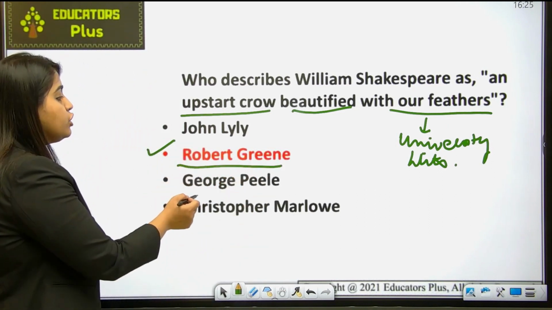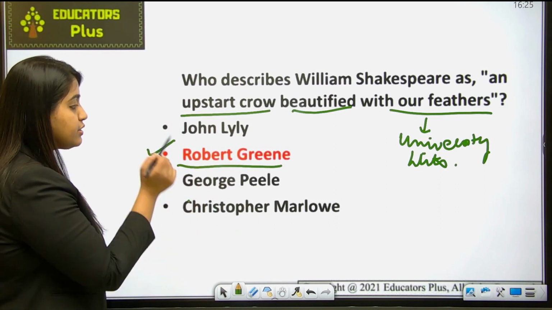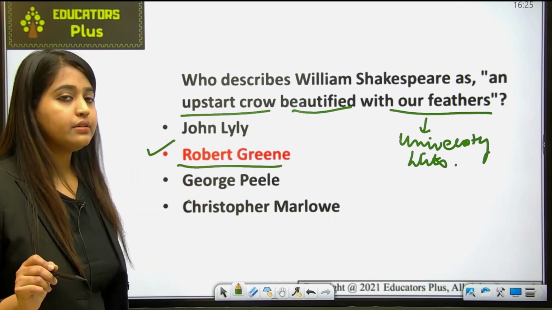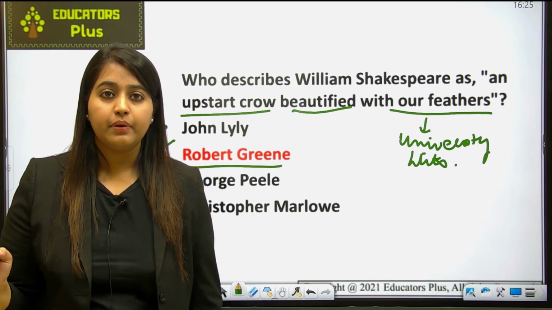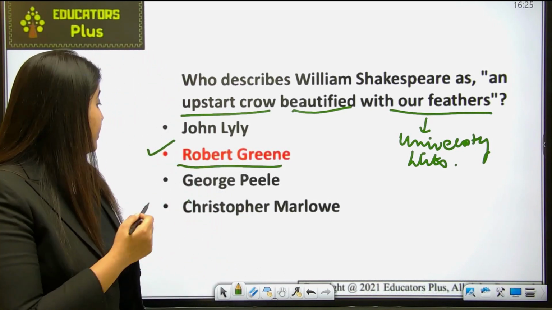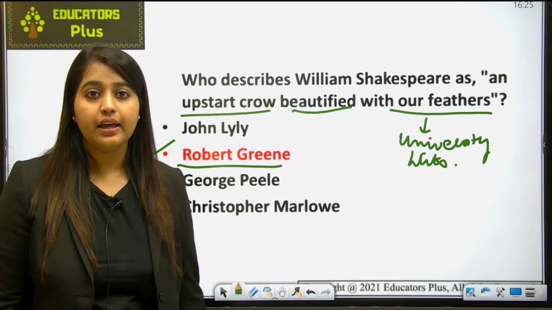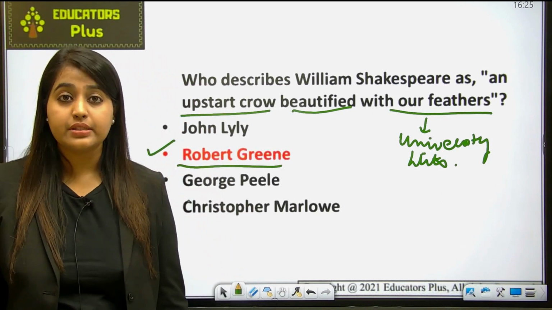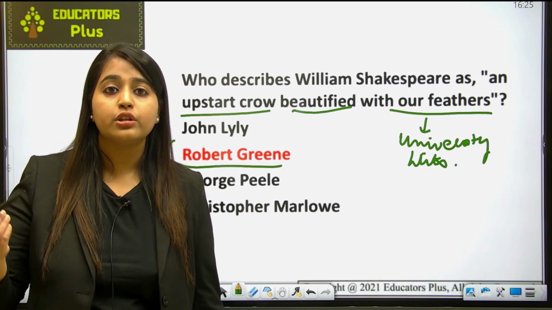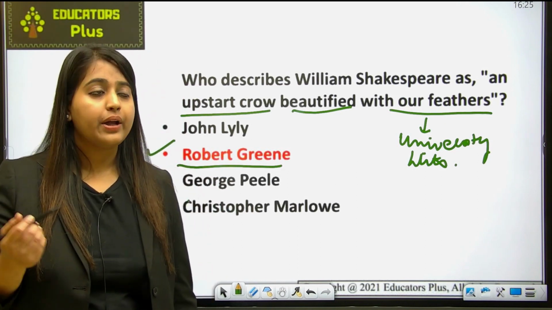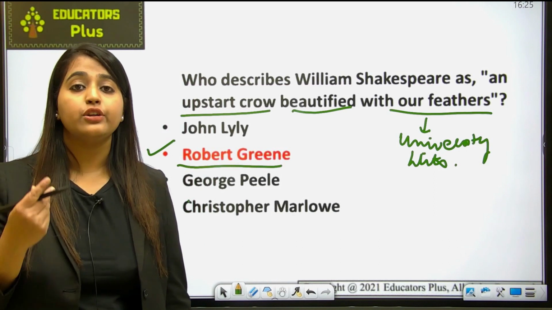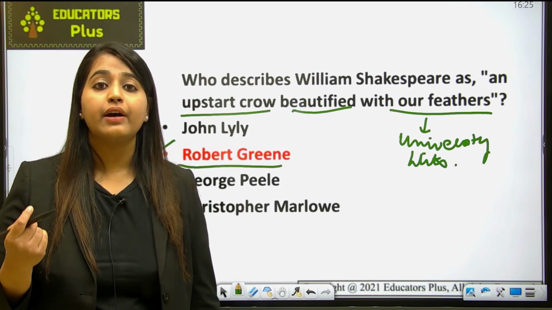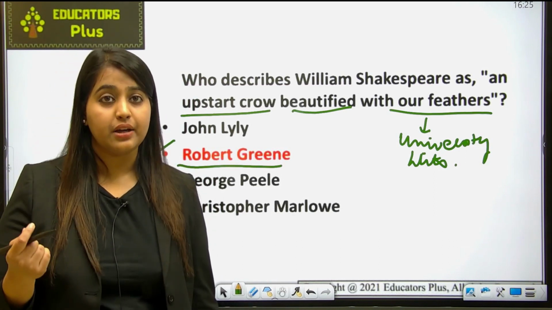George Lyly, George Peele, and Christopher Marlowe. All these are basically university wits. ठीक है, ये सारे के सारे university wits हैं, तो आप इसको याद रखना. These all are university wits, and they were also part of the group of critics. Okay, they critics भी थे, university wits भी थे, and they had a cordial relationship with Shakespeare, with Peele